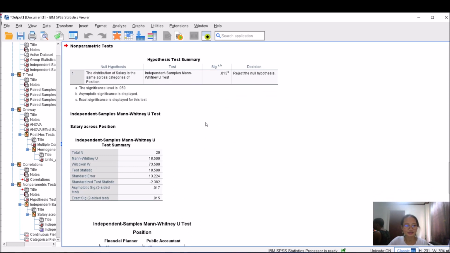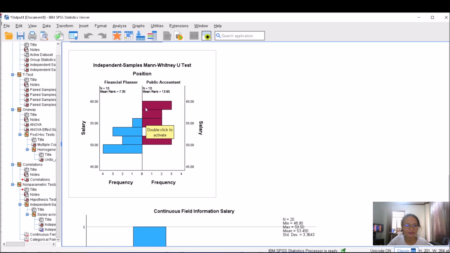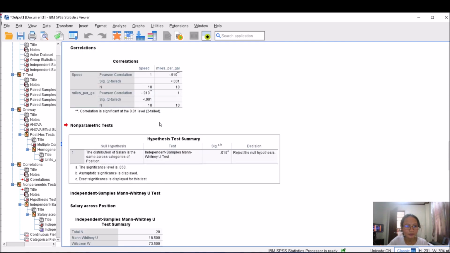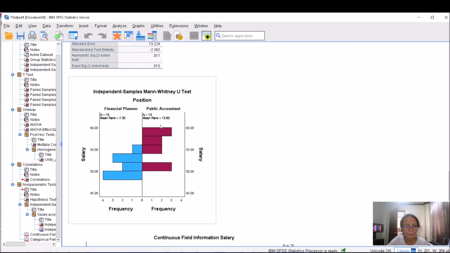Since it's reject the null hypothesis with sig level at 0.015, meaning there is a significant difference in the distribution of salary between your public accountant and your financial planner, with many public accountants having a higher salary compared to your financial planners, because this is higher here.